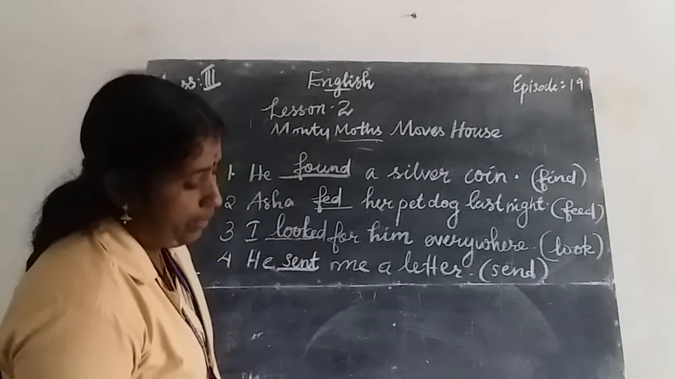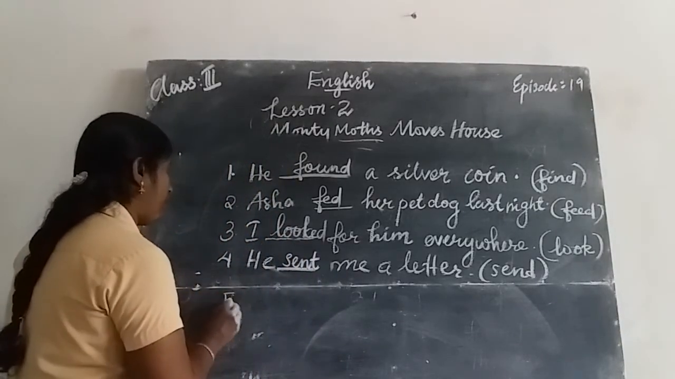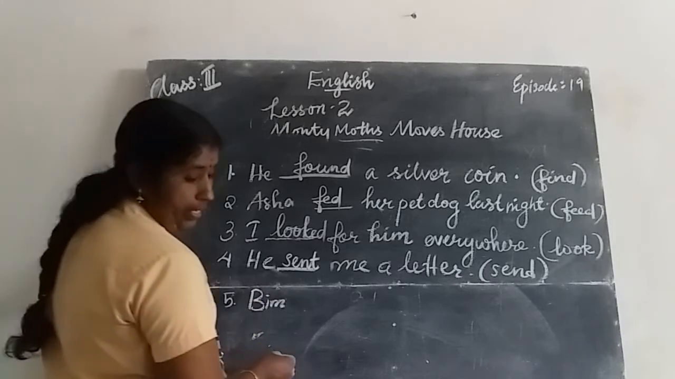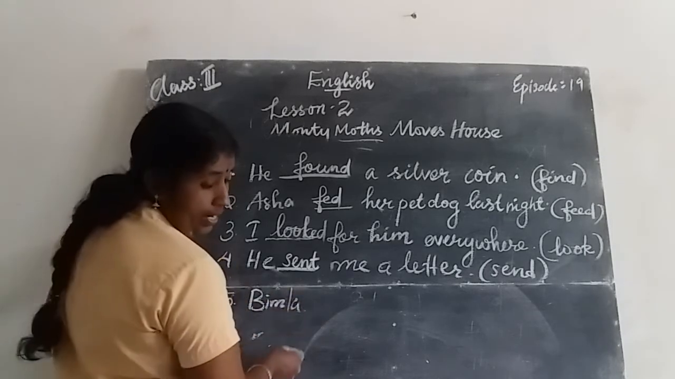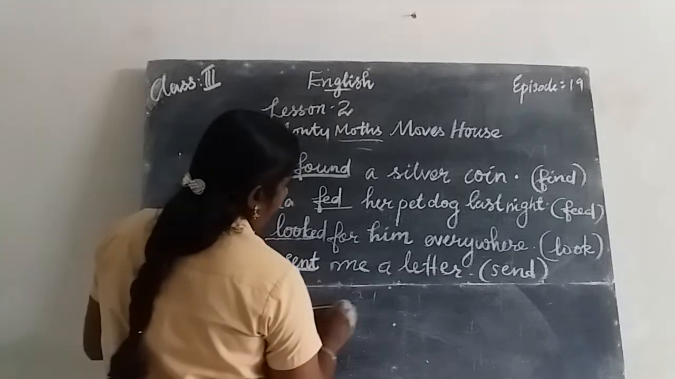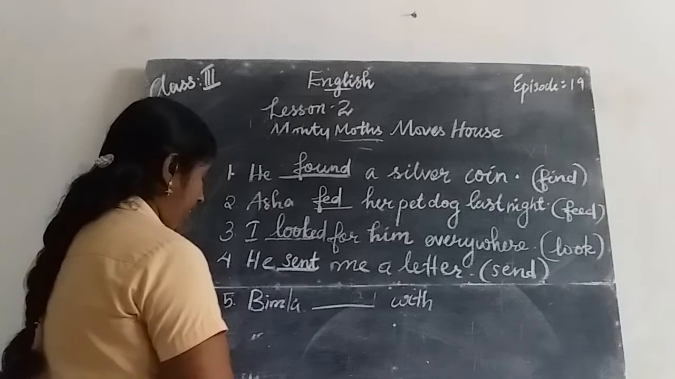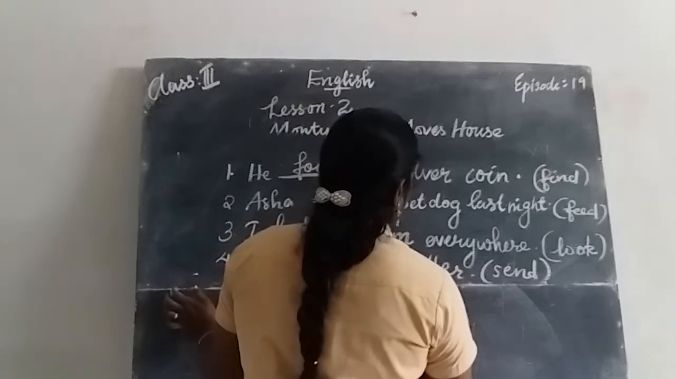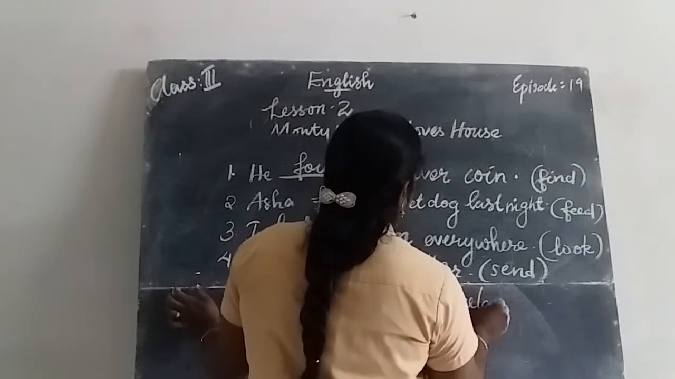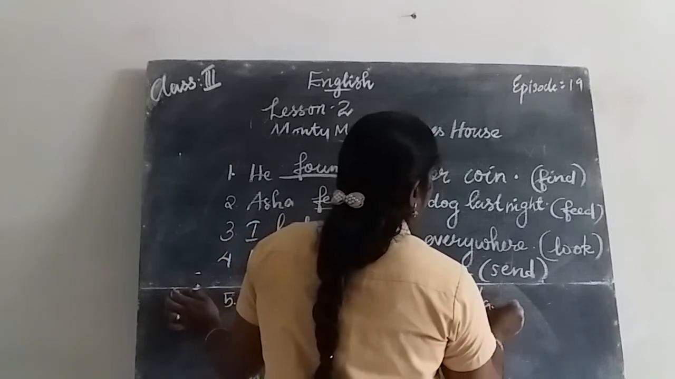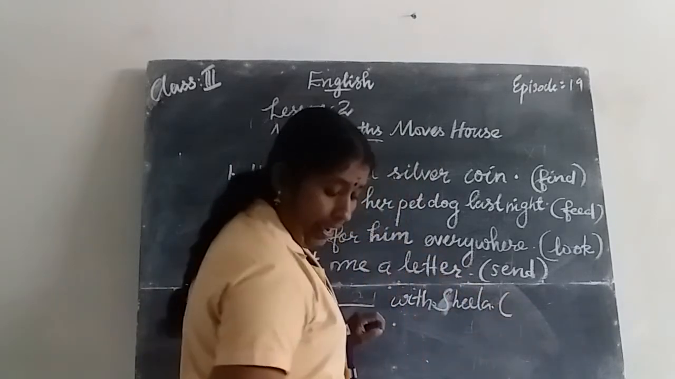Then the fifth one, Bimla. B-I-M-L-A. Bimla dash with Sheila. S-H-E-E-L-A, Sheila, with capital S. The verb in the bracket is fight.